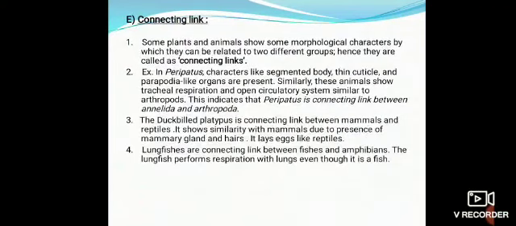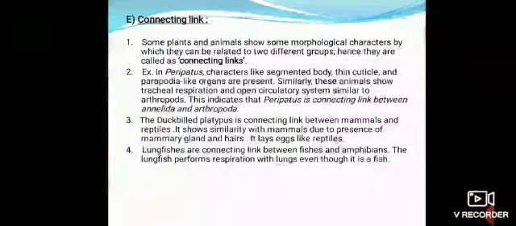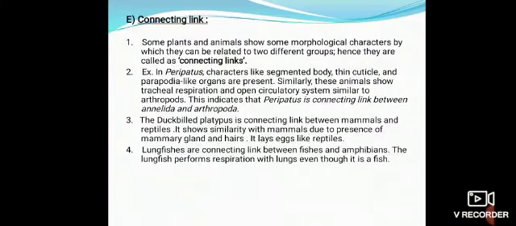And the last, that is connecting link. First point, some plants and animals show some morphological characters by which they can relate to two different groups. Hence, they are called as connecting links. Second point, example in Peripatus, characters like segmented body, thin cuticle and parapodia like organs are present. Similarly, these animals show tracheal respiration and open circulatory system similar to arthropods. This indicates that Peripatus is connecting link between Annelida and Arthropoda.